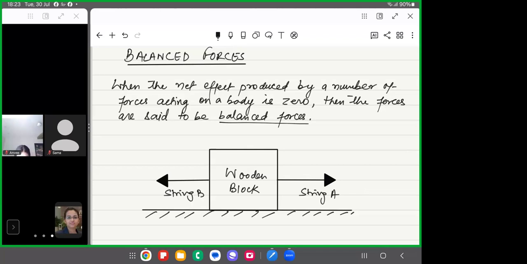Now, if we pull strings A and B with equal magnitude of forces, that means the person pulling string A applies the force Fa, and here it is Fb, and the magnitude of these forces is equal. Then the block does not move. It will not change its position. Because the forces are applied in opposite directions and the magnitude is the same, suppose this is 5 Newton and this is also 5 Newton, applied in opposite directions. So what will happen?